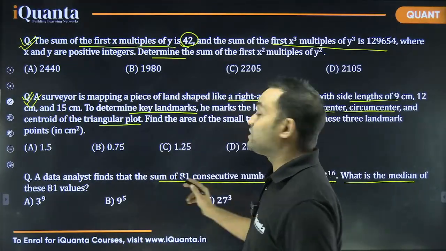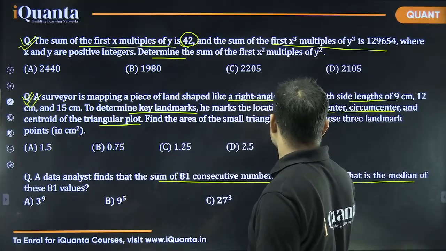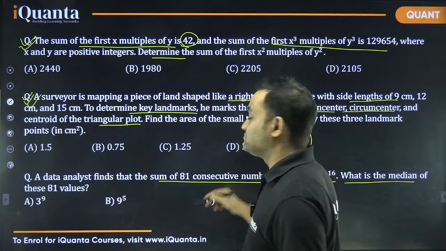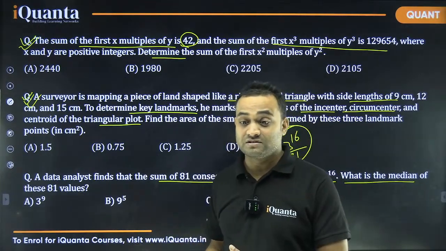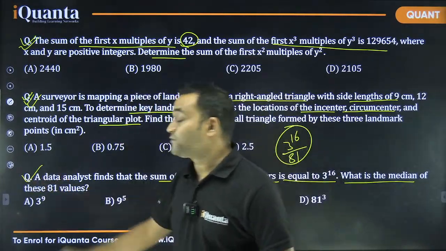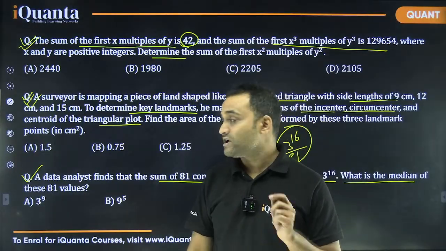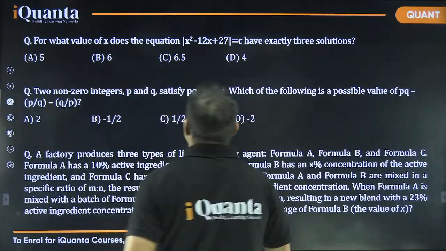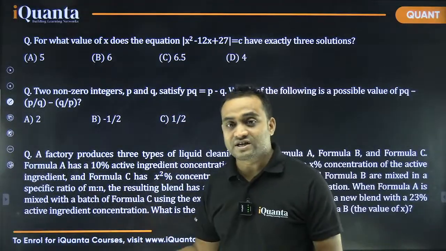There are 81 consecutive numbers. 3 to the power 16 is the total sum, divided by 81. This is our answer. In that time you can solve this. So definitely this is a first round question itself. This is actually a 30-second question. The last one was actually a 30-second question.